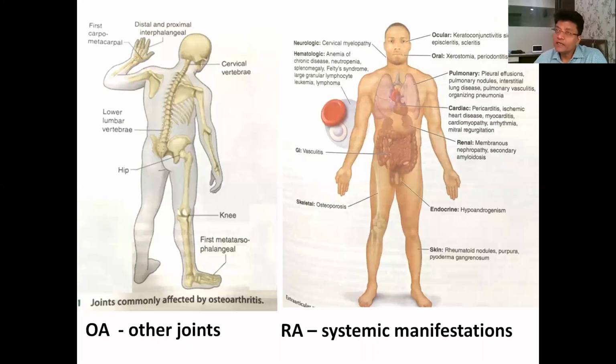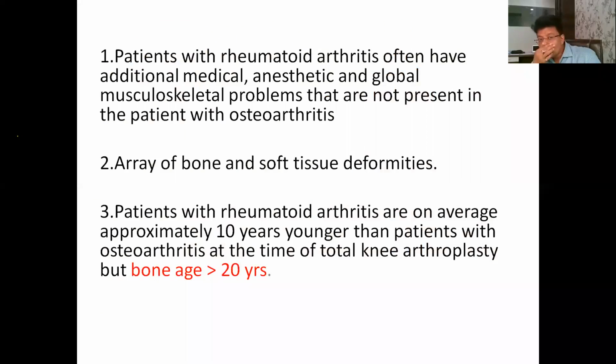And the treatment of rheumatoid arthritis involves various disease modifying drugs, steroids. It complicates the situation. The long-term deleterious effect of these drugs can complicate the situation when I take the patient for surgery, especially joint replacement. So definitely this is a complex condition. The patient with rheumatoid arthritis often has additional medical, anesthetic, global musculoskeletal problems that are not present in the osteoarthritis patient.